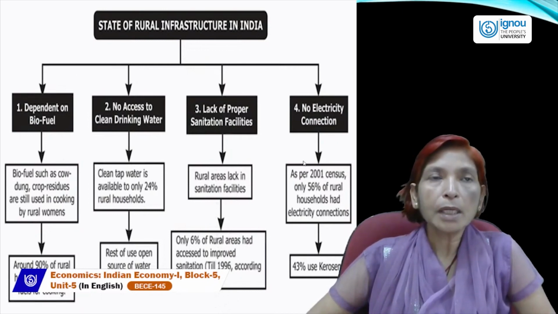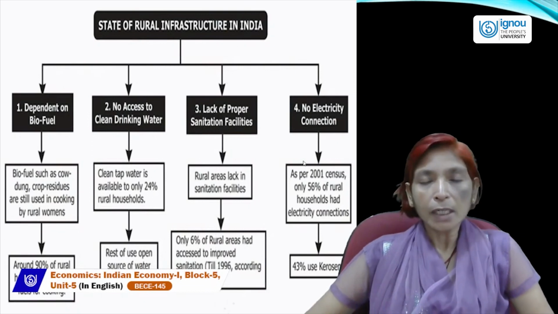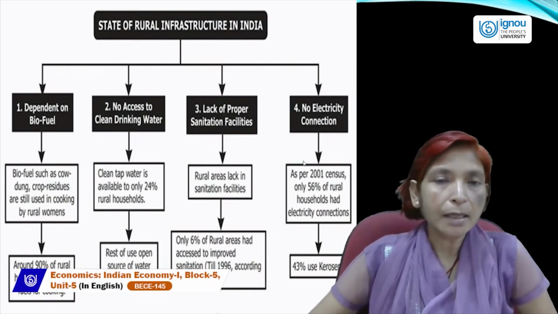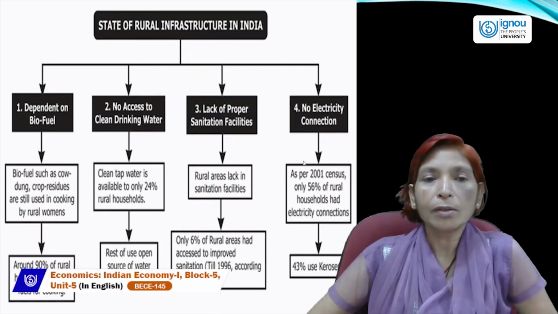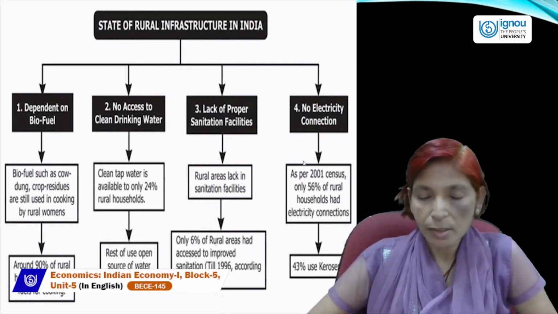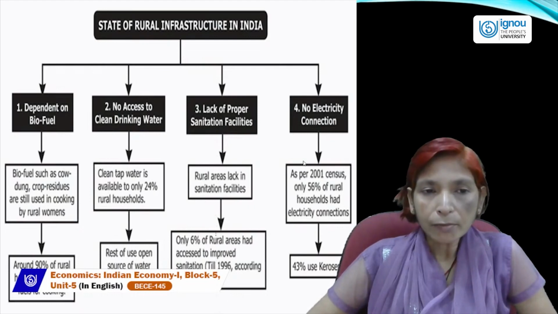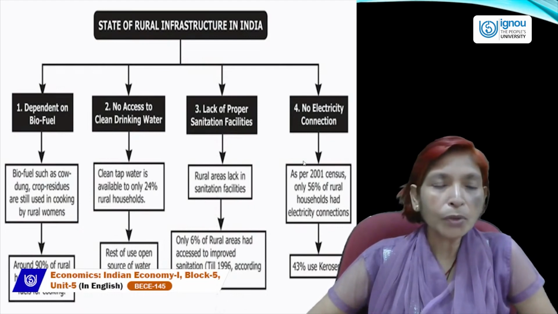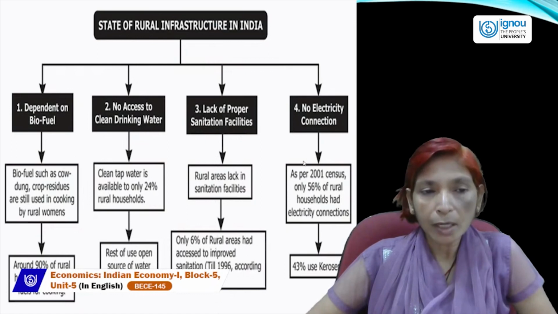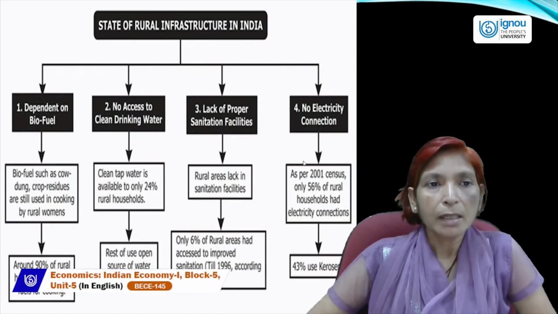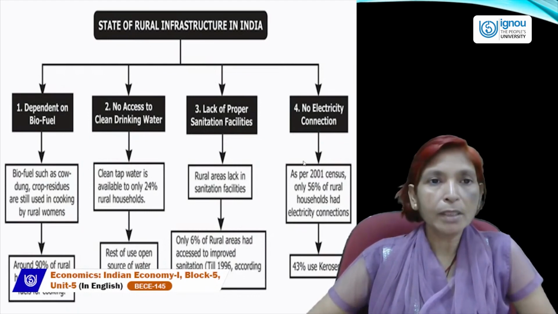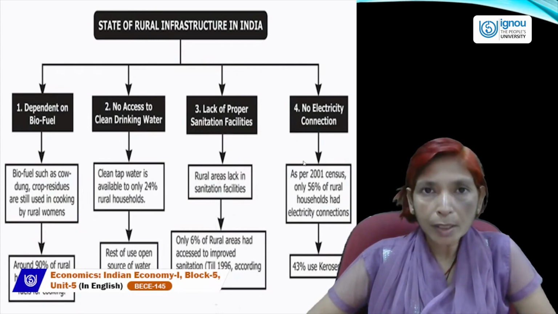So in rural areas, the infrastructural facility, either economic or social, is available in very few numbers or in very less quantity. That's why in India the condition of the rural sector is still very backward or underdeveloped.